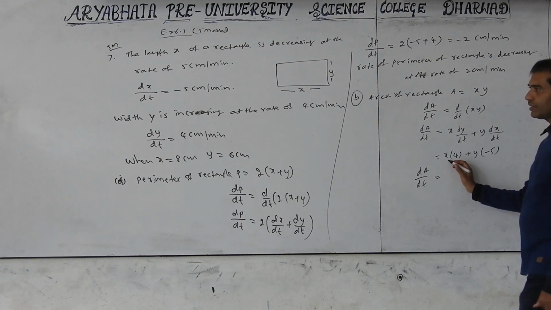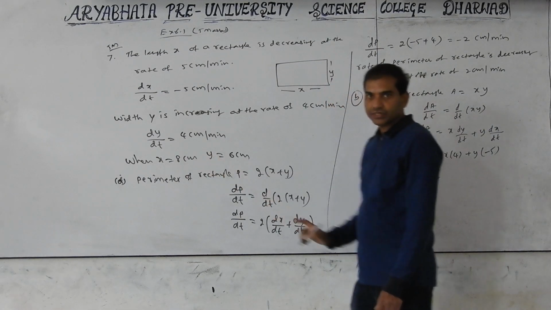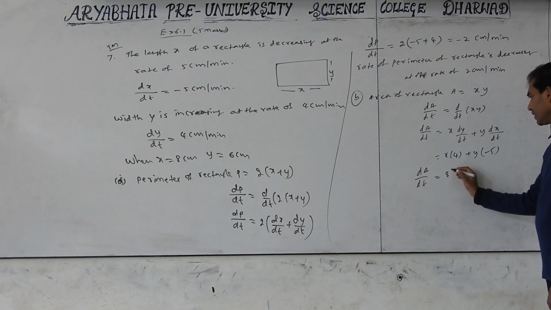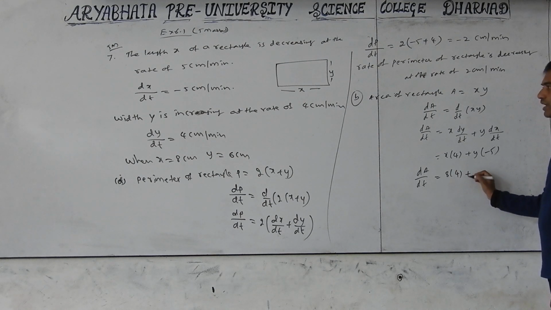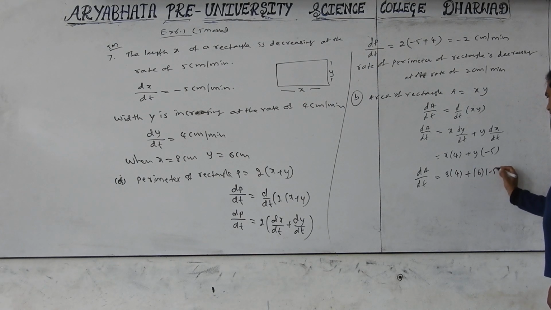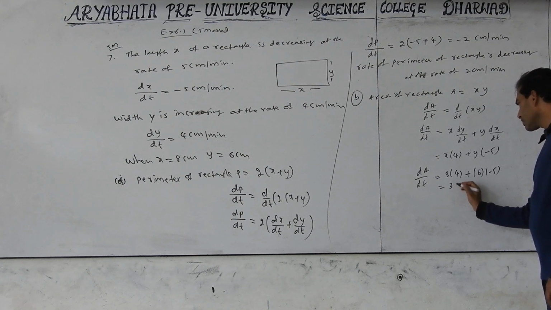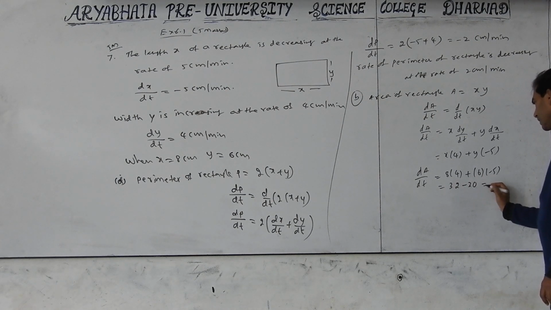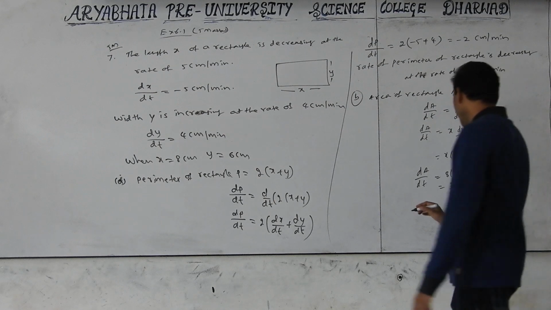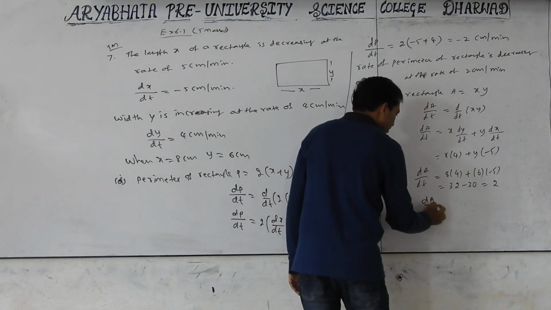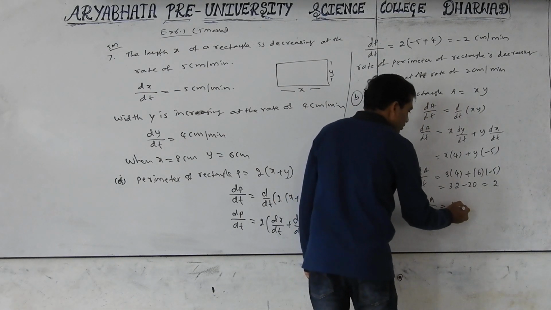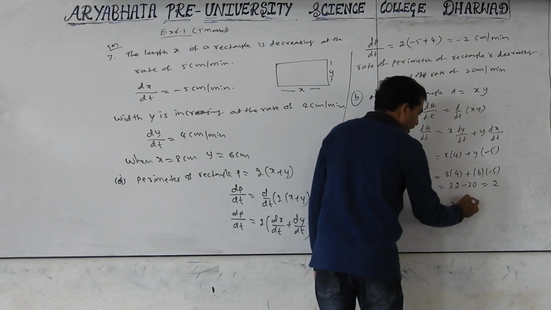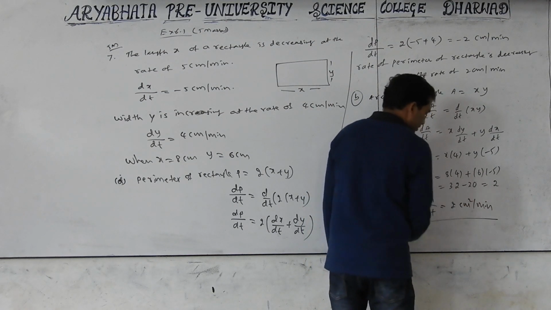Okay, so dA by dt equal to 4x. x is already given. What is the x value? 8 into 4 plus y value 6 into minus 5. 8 into 4 is 32, minus 30, equal to 2. So dA by dt equal to 2 centimeters square per minute.